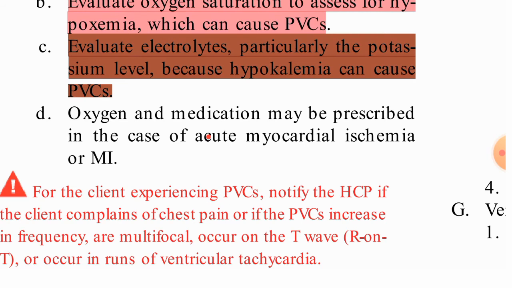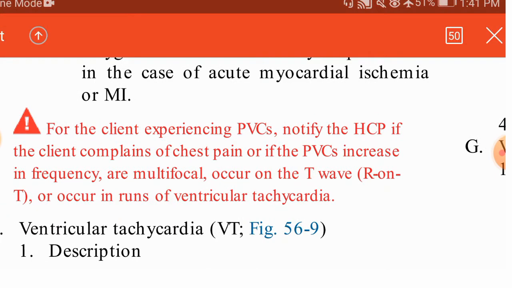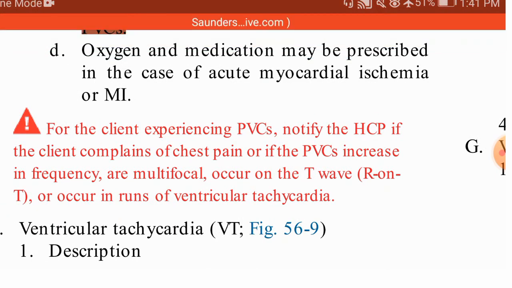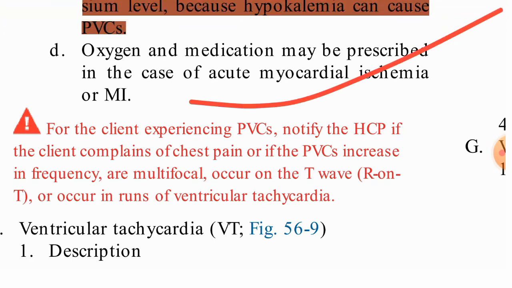Oxygen and medication may be prescribed, in case of acute myocardial ischemia or MI. If MI is occurring or any ischemic condition is there, we can administer oxygen or medications. This is a very important point for the client experiencing PVC.